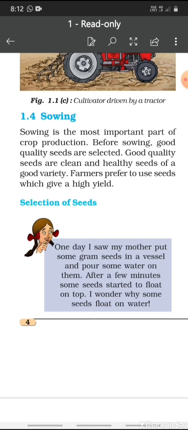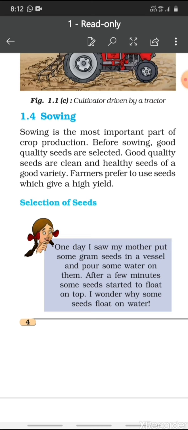Now, how is this selection of seeds done? So what is Paheli saying here? She is saying, one day I saw my mother put some gram seeds in a vessel and pour some water on them. After a few minutes, some seeds started to float on top. I wonder why some seeds float on water. So children, can you answer this question asked by Paheli?